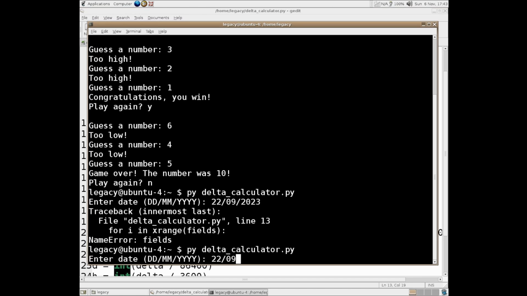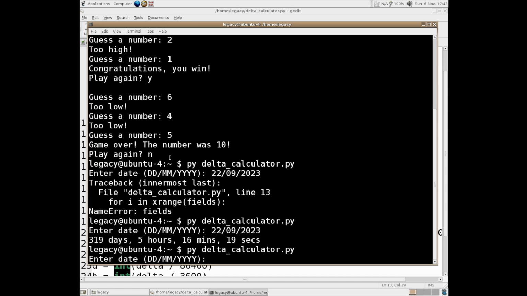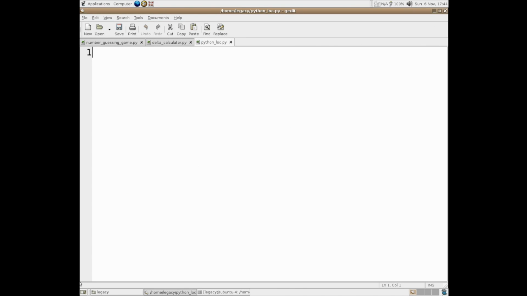So the 22nd of September 2023 is my next birthday. And we can see that's in 319 days, 5 hours, 16 minutes, and 19 seconds. Let's do the same thing again, but for Christmas. So the 25th of December 2022 is in 48 days, 6 hours, 16 minutes, and 7 seconds, which seems right to me. So yeah.